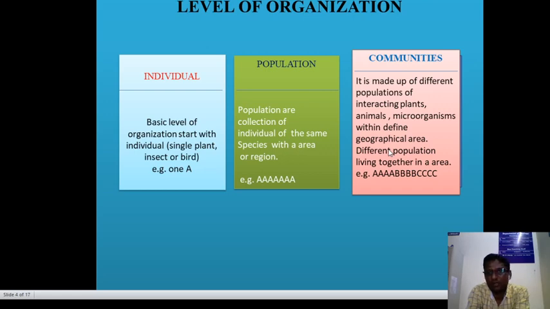Community is made up of different populations of interacting plants, animals and microorganisms within a defined geographical area, or different populations living together in an area. Here capital A, capital B, capital C are the communities.